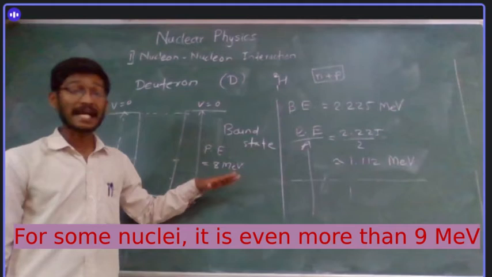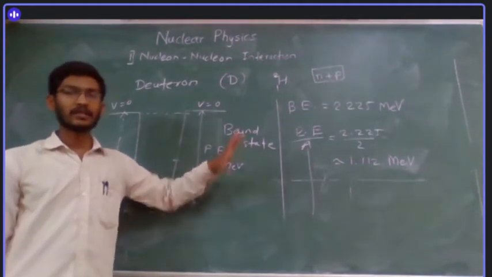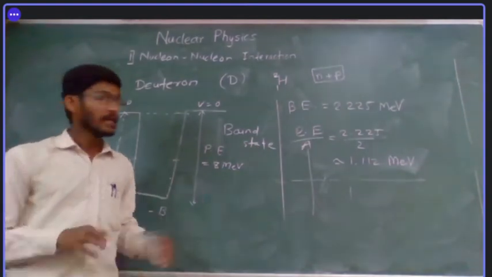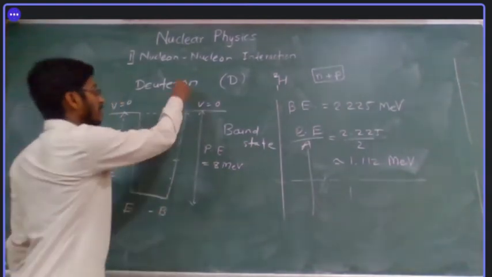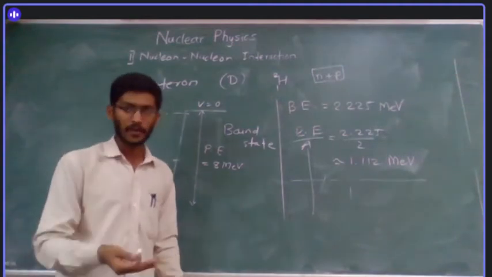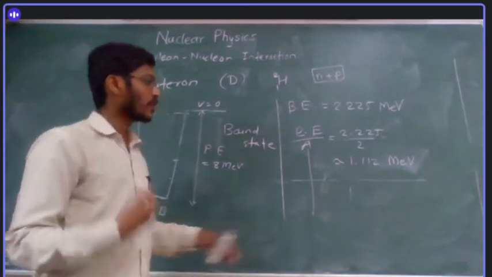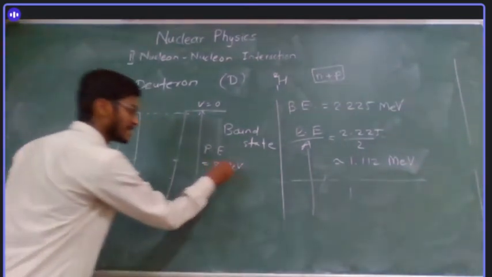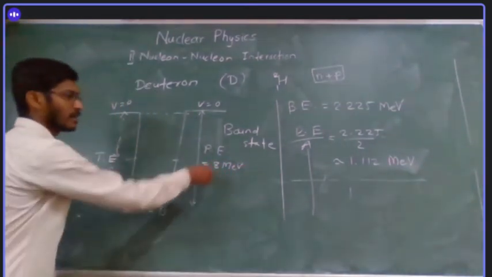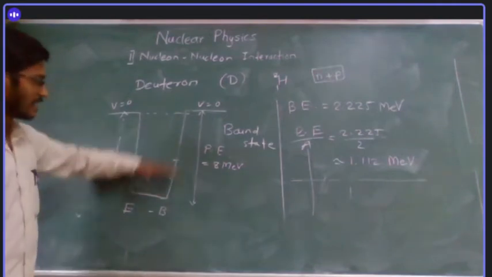So it cannot be less than that, and we know nucleon potential is not changing. Whatever is the interaction in deuteron, it will be the same in iron, the same in copper, in any other nuclei. So using the analogy, if this is 8, then where will 1.1 be? Almost 1/8 part of this.